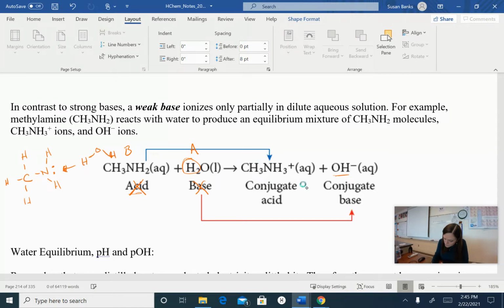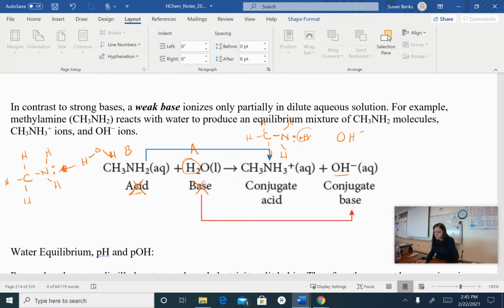So that lone pair is attracting that H from the water. So when we have the conjugate acid, we will have the methylammonium with the lone pair with the hydrogen bound to it there. And then the hydroxide is what's left from the water.